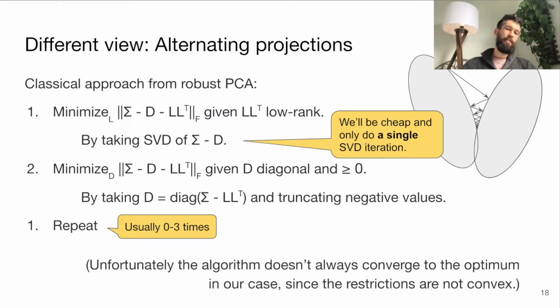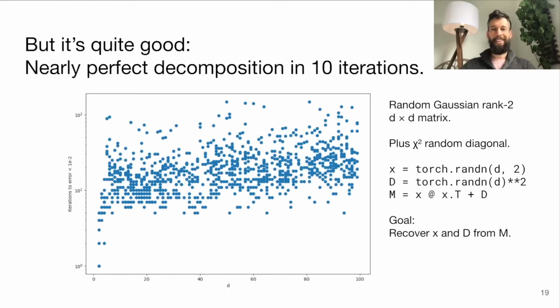Okay, so I should say that this doesn't necessarily always converge to the optimum, because the different sets that we're projecting into are unfortunately not convex, which creates some problems. But in practice, it works very well.